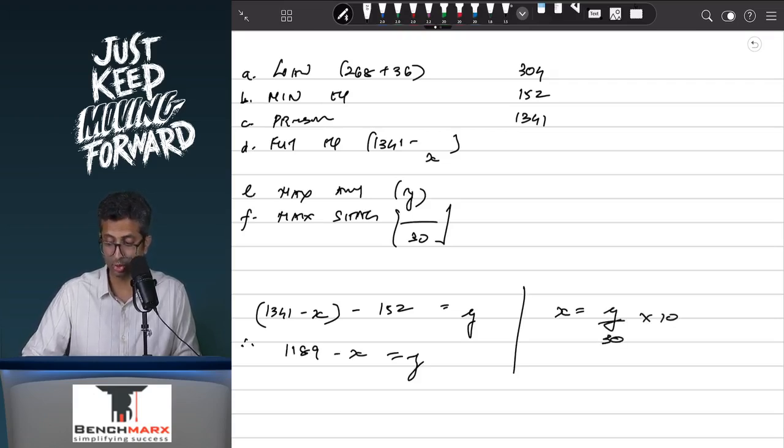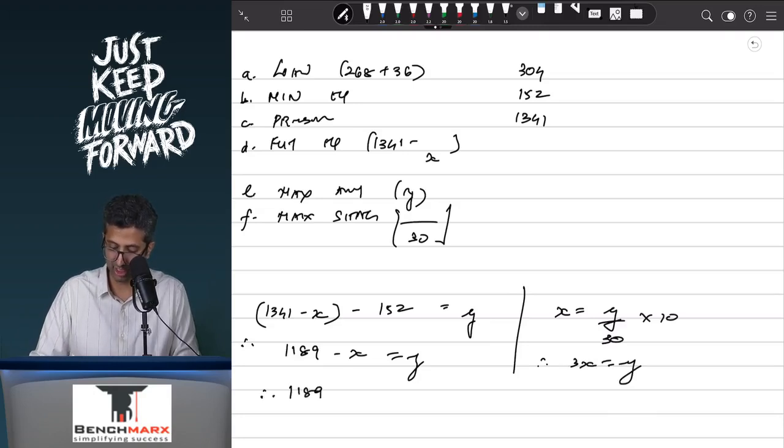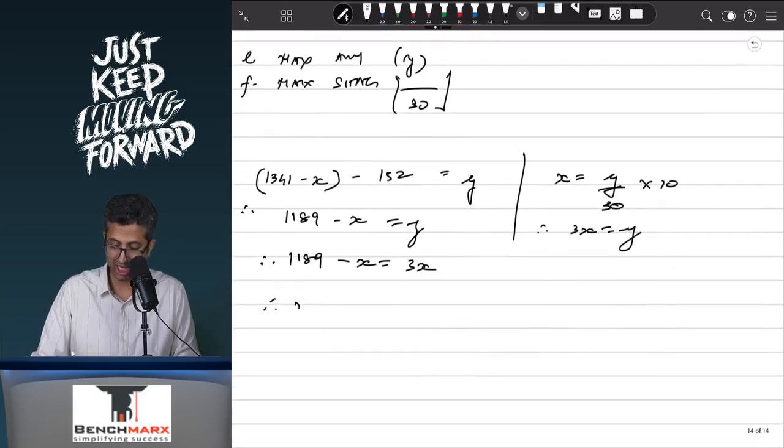There's no innovation over here. Every time it is 30 and 10 only in all the institute material. Therefore, 3X equals Y ultimately, and therefore 1189 minus X is equal to 3X, and therefore X equals 1189 divided by 4. This is 297.25.